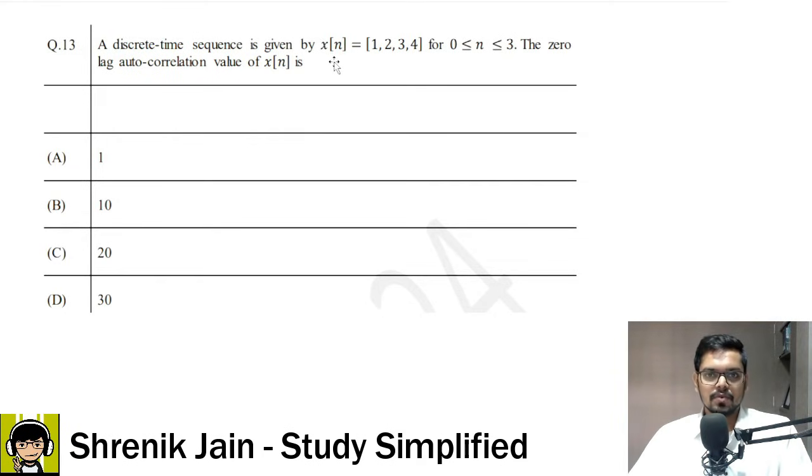A discrete time sequence is given by x of n equal to 1, 2, 3, 4 for n greater than or equal to 0 and less than or equal to 3. The zero lag autocorrelation value of x of n is what? A, B, C or D. The correct answer is option D.